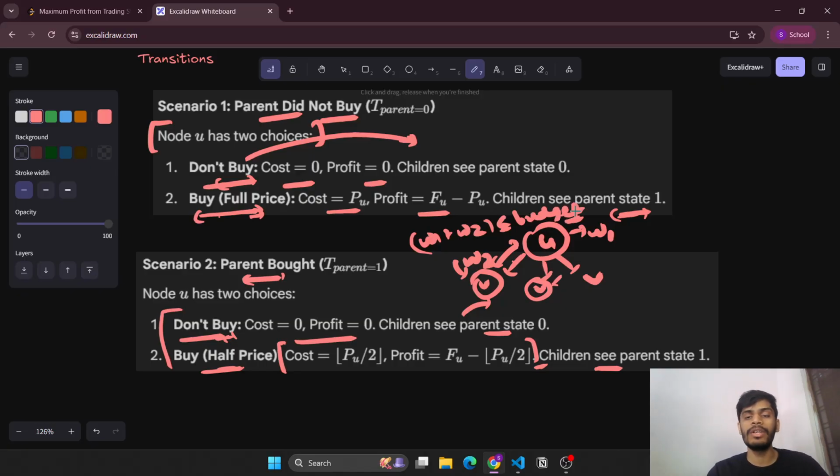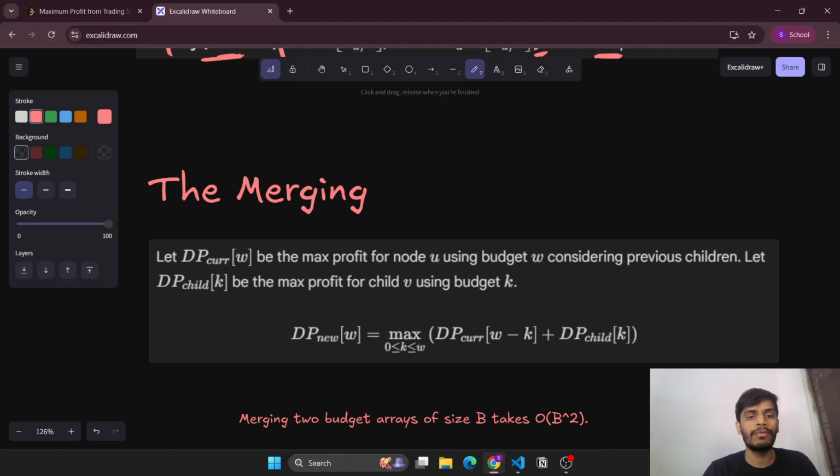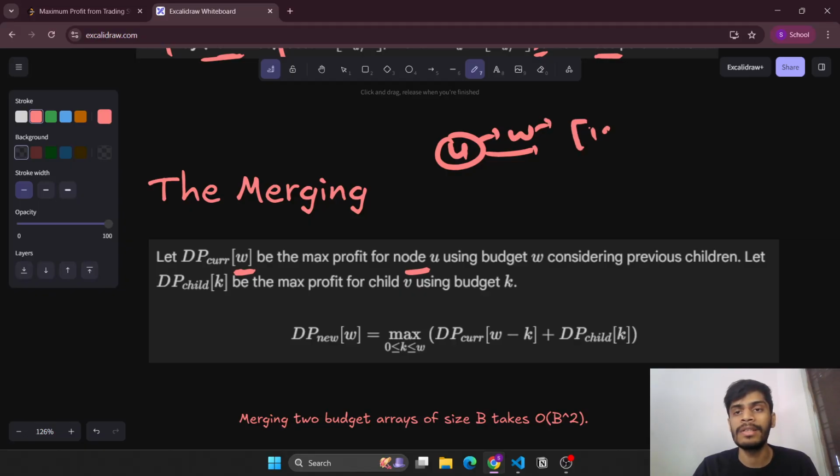So while merging, we will definitely need to merge these two states of U and V, and then we also need to ensure that the overall budget still remains within the constraints. So let's see the merging part here. If DP current of W means with W budget we have reached node U, before considering previous children, so if we have reached U with budget W, this will be stored in DP current of W, where W will be of size at most 160.